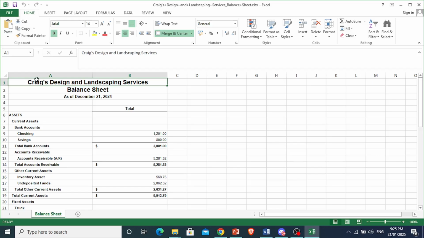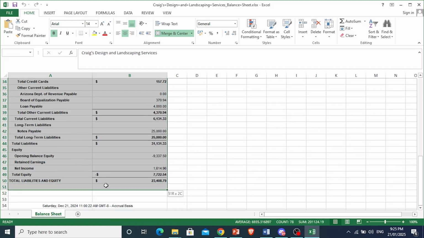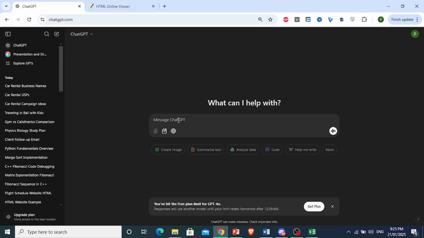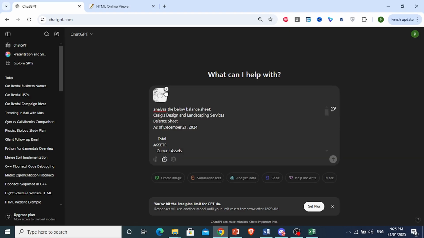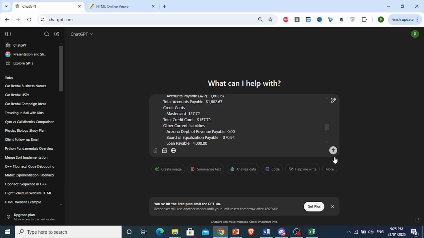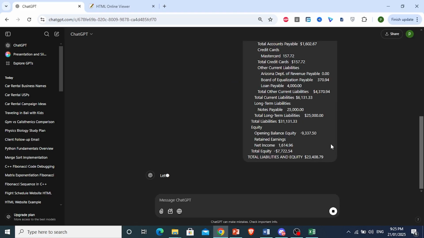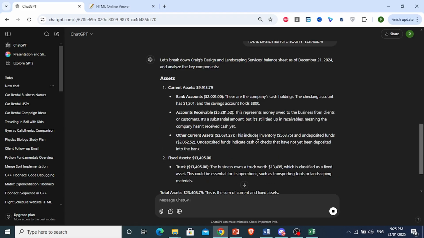So what you can also use ChatGPT to do is analyze your financial data. For example, a balance sheet. So I'm going to copy this data. Okay, Control C, go back to ChatGPT. Okay, analyze the below balance sheet. Put a colon and paste the data. I can remove this image for now and just paste the raw data, and I'll send this over to ChatGPT and watch ChatGPT analyze this whole balance sheet for us.